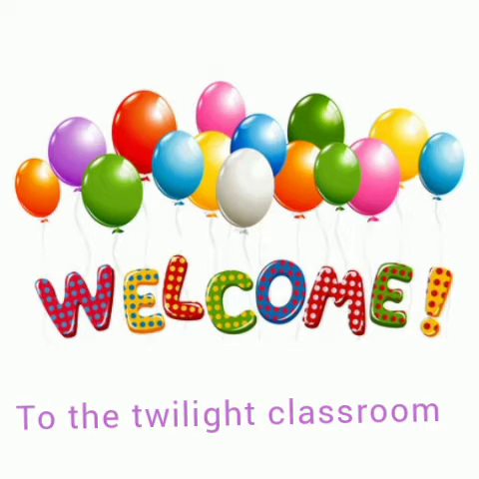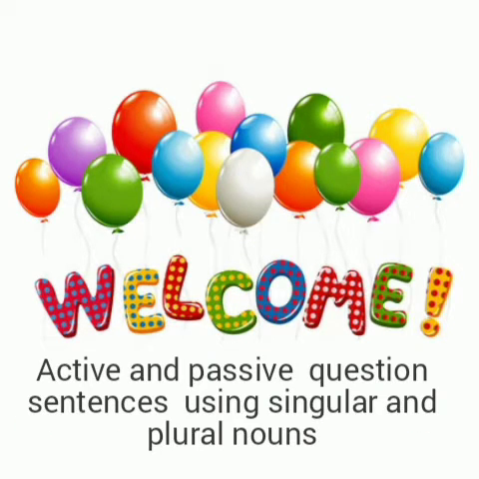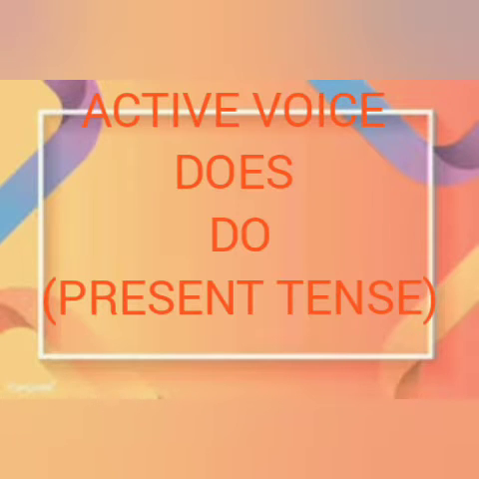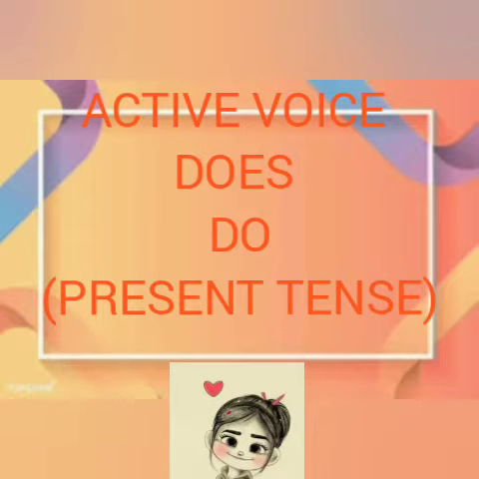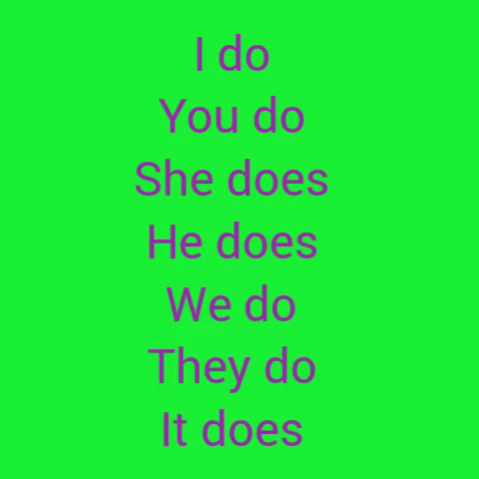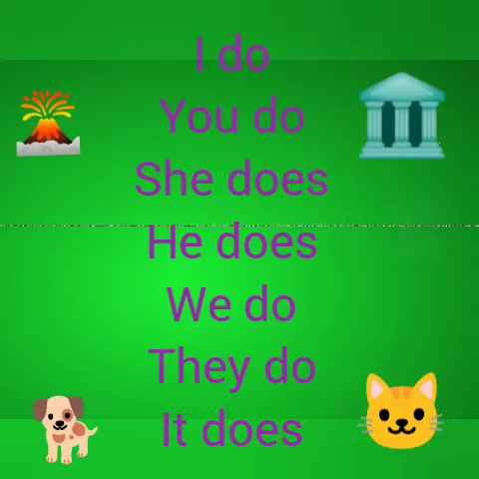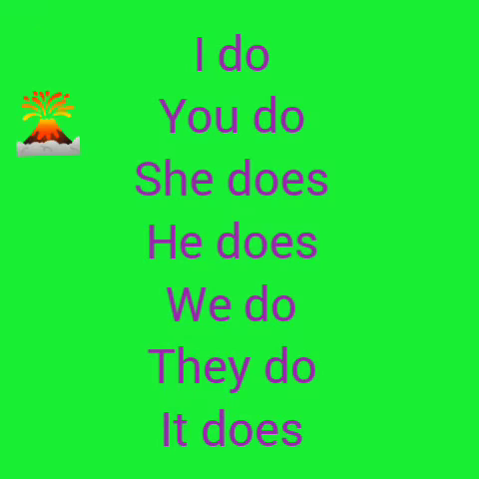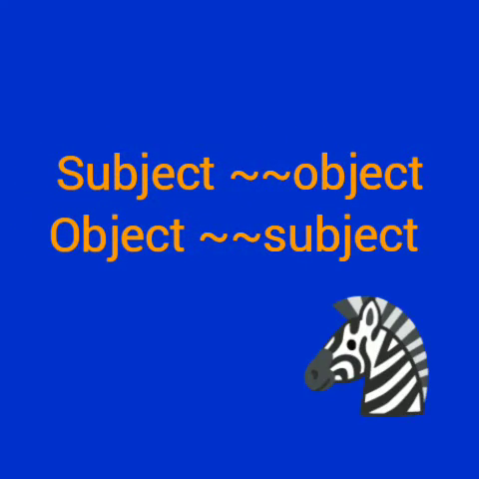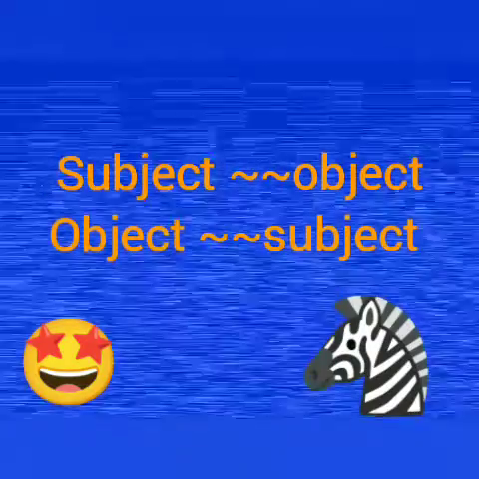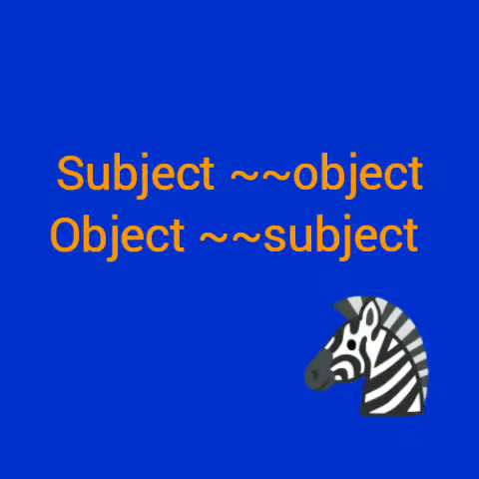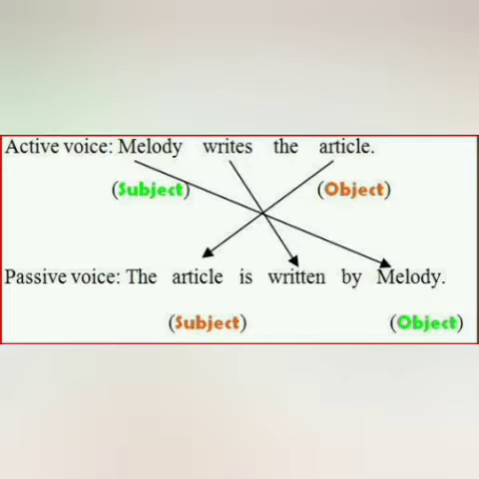Active passive voice question sentences using singular and plural nouns. Does and do are used in the active voice as they are in the present tense. Learn to conjugate the verb forms: I do, you do, she does, he does, we do, they do, and it does. And it is always the same that the subject will become the object and the object will become the subject while converting the active to passive.